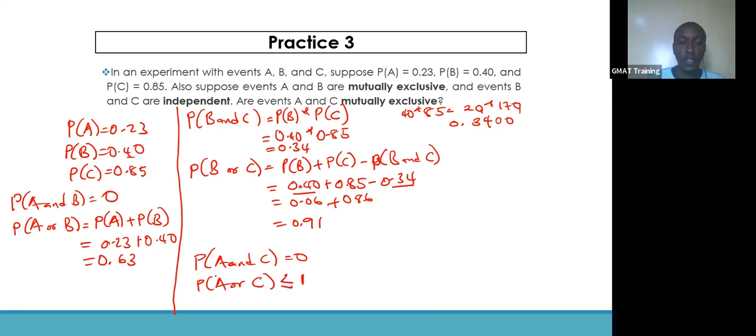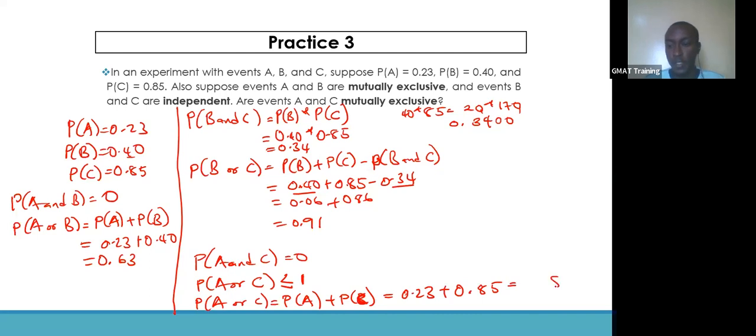From this, we know that probability of A or C, if they are mutually exclusive, is probability of A plus probability of C. Probability of A is 0.23, probability of C is 0.85, and that should be 1.08.